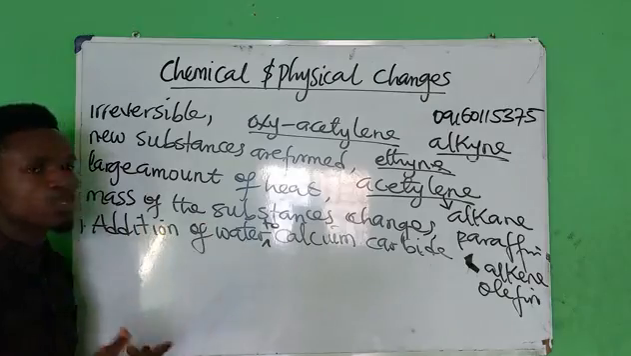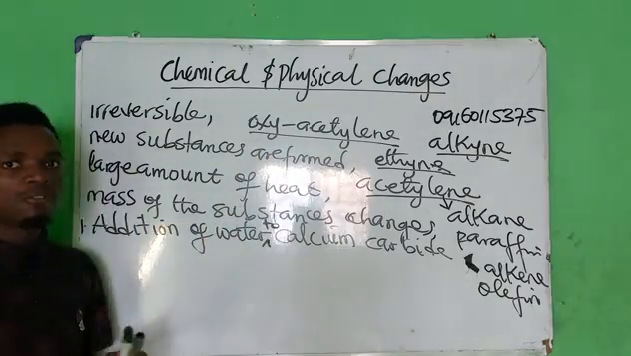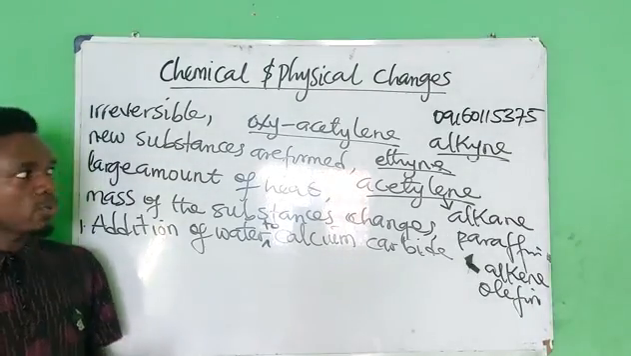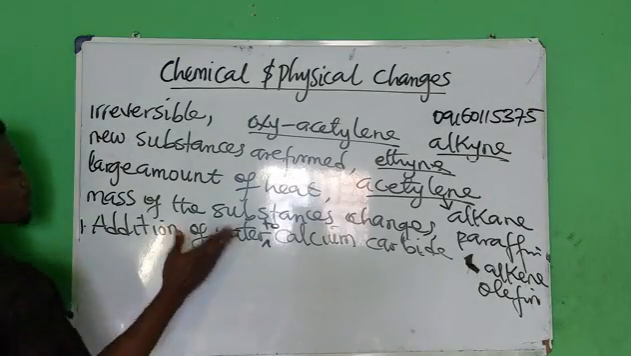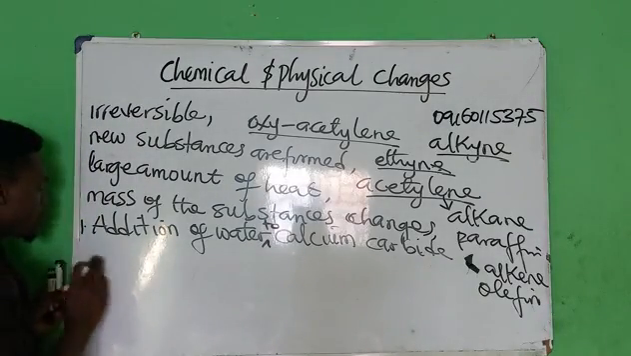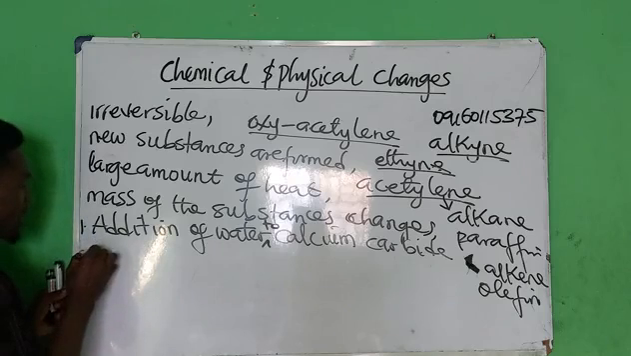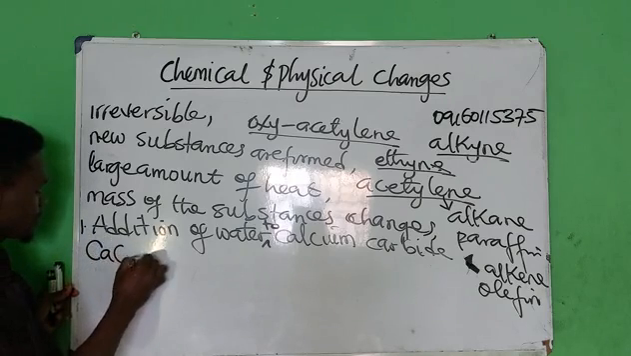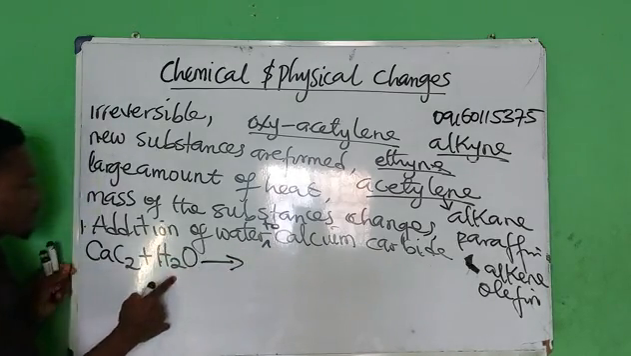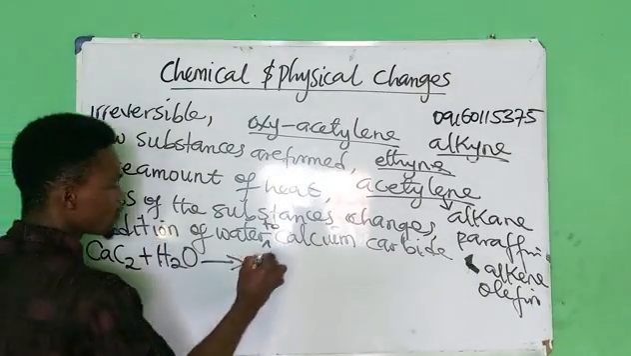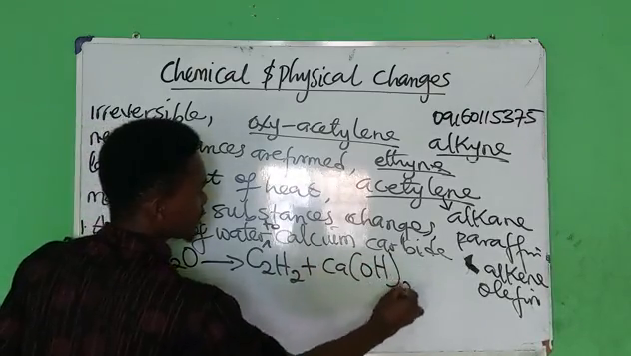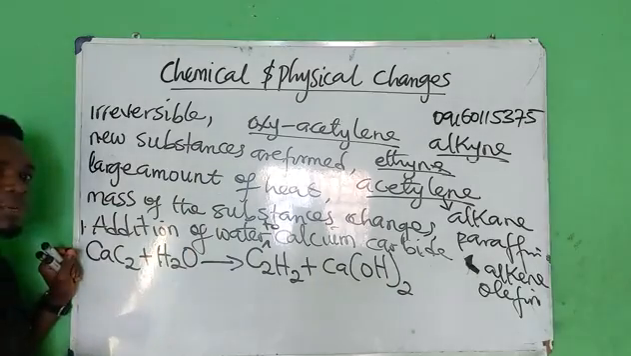Ethane is used as oxyacetylene. Then you ask, which of the following is used as oxyacetylene flame? Of course, it is ethane. So the addition of water to calcium carbide is a chemical change. Let's do the illustration. If I have calcium carbide plus water molecule, H2O, and water is added to calcium carbide, it will produce ethane and calcium hydroxide. This is one of the methods of preparing ethane.